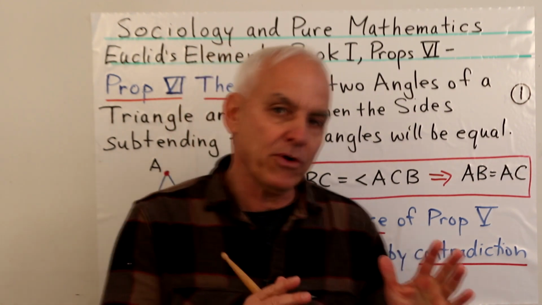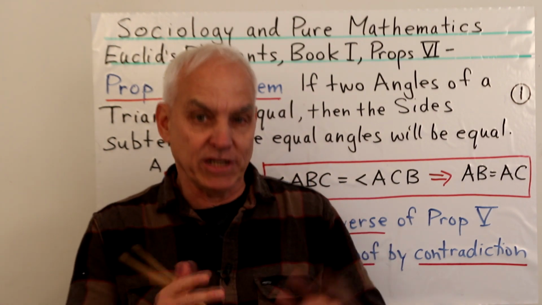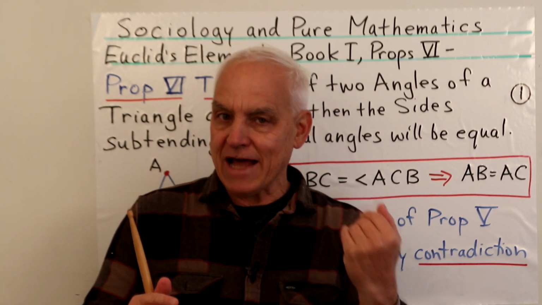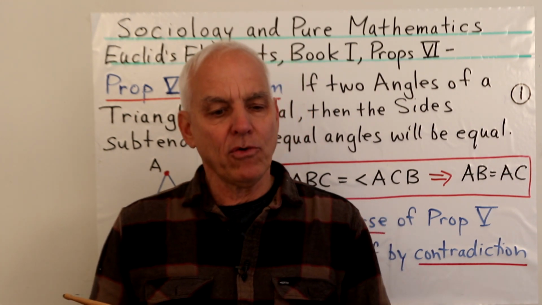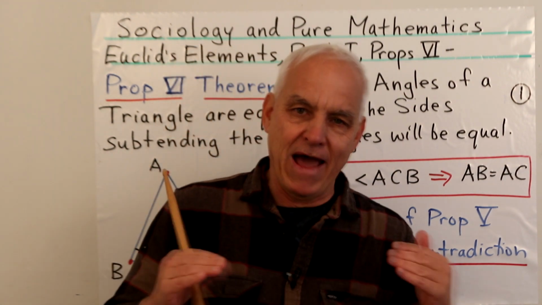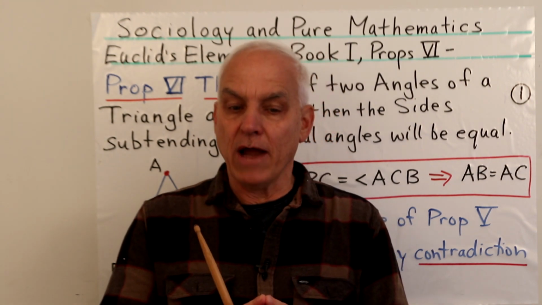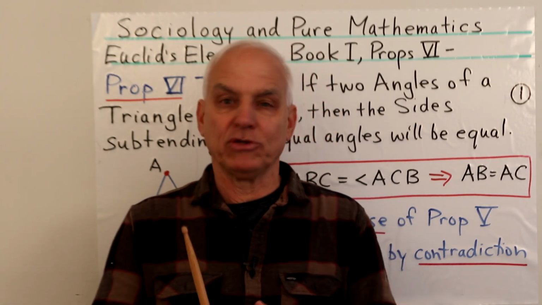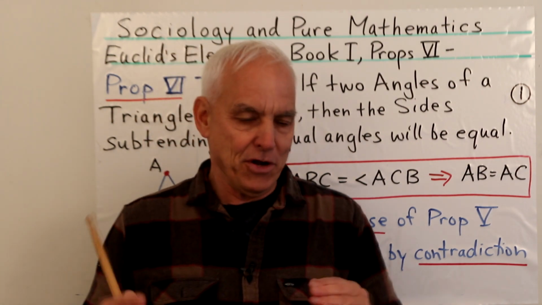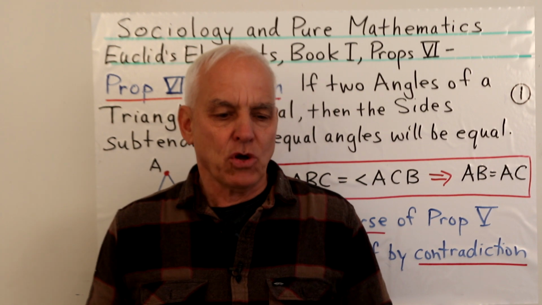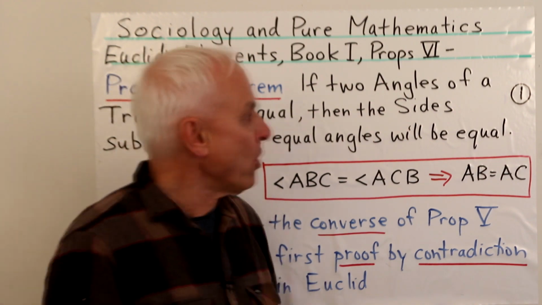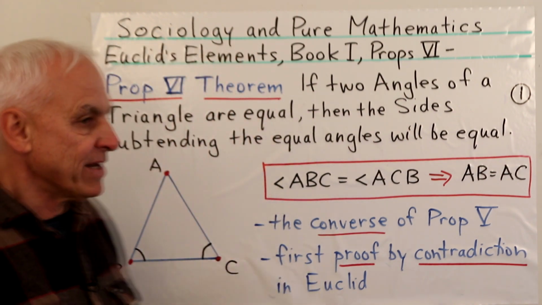Today I want to go a little bit further and talk about the next three propositions in that book, which are also of a kind of theoretical nature like the last two that we've been looking at. And they also provide challenges for us to try to determine whether these things are really valid. The results themselves are actually quite important and relatively simple to understand, but whether the proofs are valid or not is an interesting question. So we are going to touch base with some sociological issues at the end of the video. Okay, so proposition number 6.